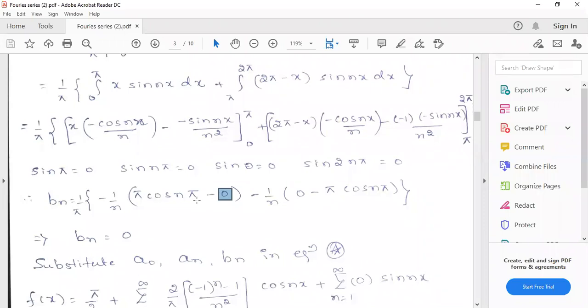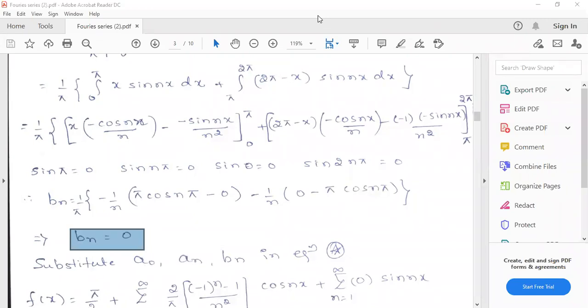Now, what is the cos n pi value? Instead of going through the cos n pi value, just see here: minus 1 by n is common in both the terms. I'll take minus 1 by n outside. Here plus pi cos n pi and here minus pi cos n pi. So these two will get cancelled. Therefore the Bn value will be 0. Understood?